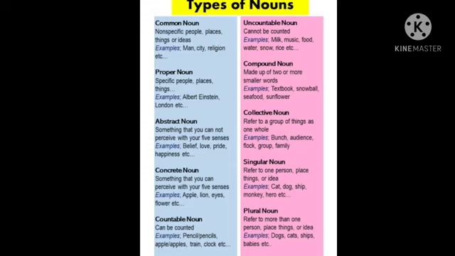So first of all, a noun is a naming word. It is a naming word for a person, place, thing, idea, emotions, anything like that. Then we have the types of noun. Basically, we have 5 types of noun: the proper noun, common noun, collective noun, abstract noun and material noun. Then again, we have countable noun and uncountable noun. Then we have concrete noun and compound noun. Then we have the singular noun and the plural noun. So this is the easiest part of speech, that is nouns.